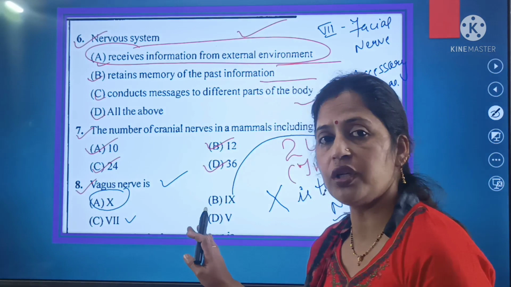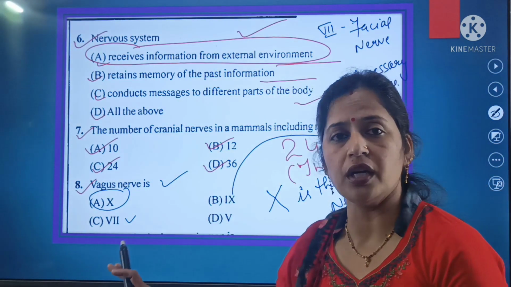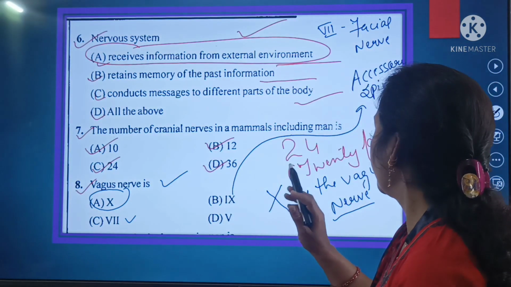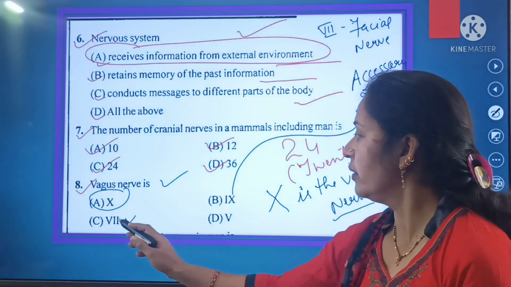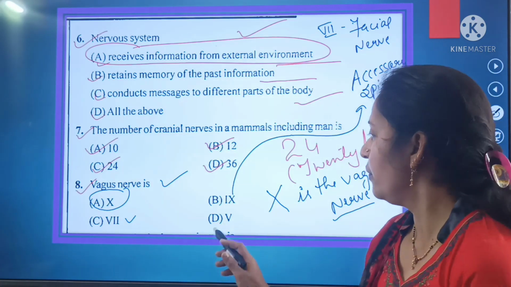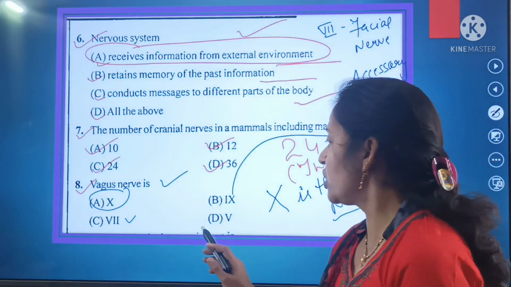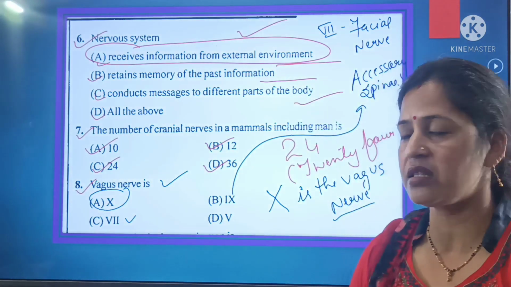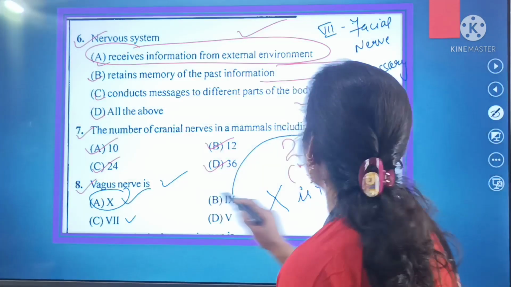So here there are 4 nerves, but out of these 4 nerves, vagus nerve is 10. 9 is the accessory spinal nerve. 7th is the facial nerve, whereas 5th is the trigeminal nerve. So the vagus nerve is 10. So 10 is the right answer.